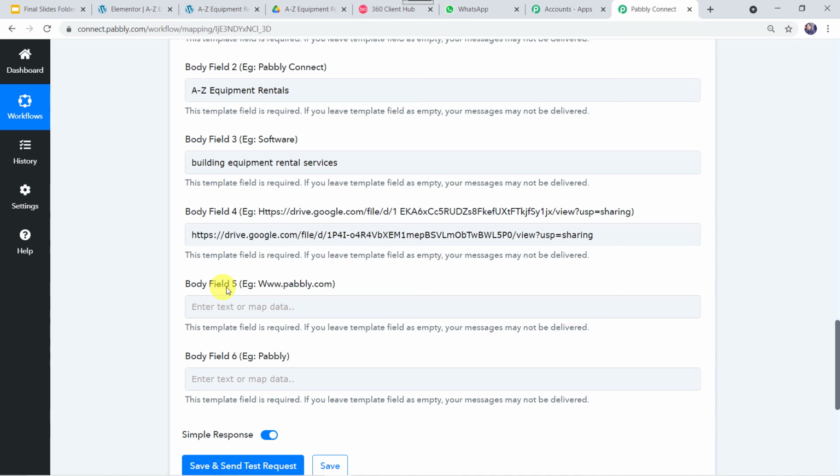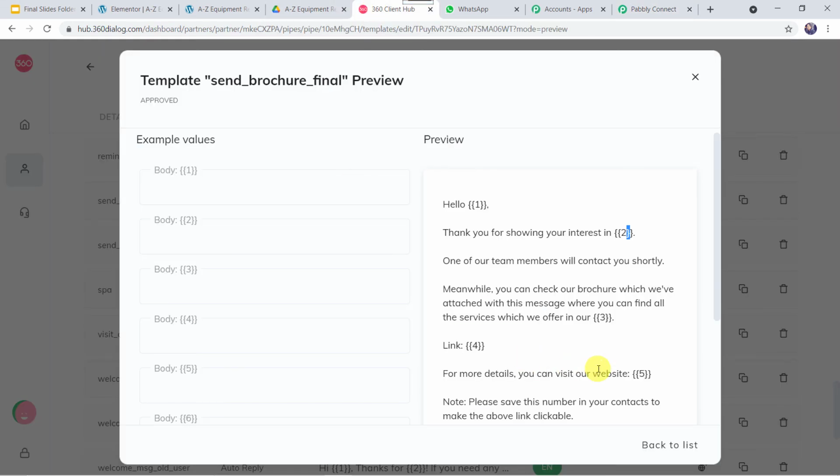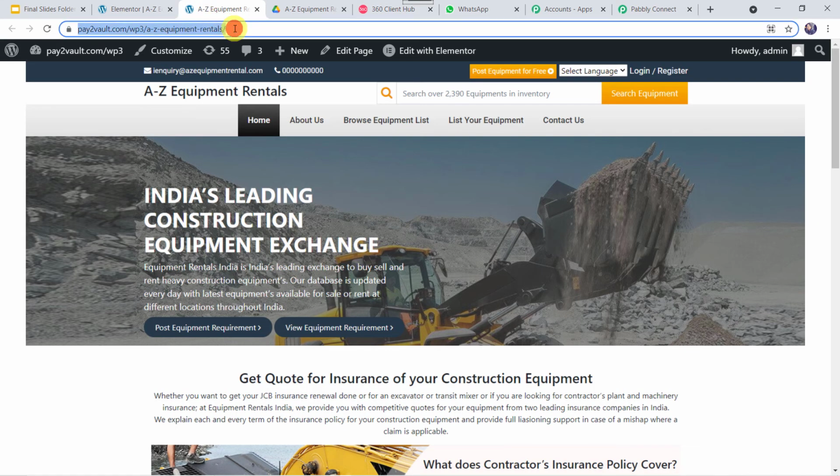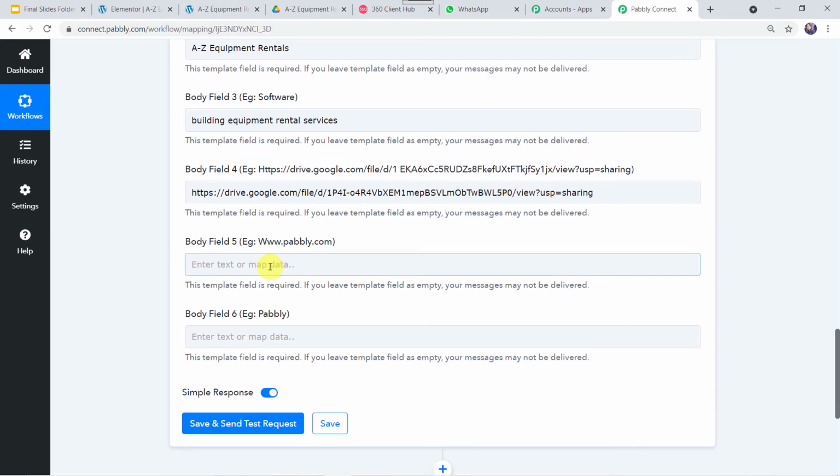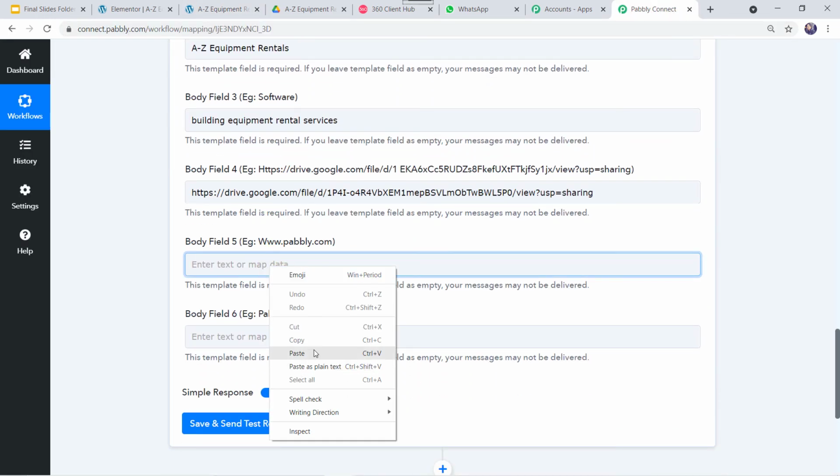Now body field 5, we have to give the website address. So in our template also, we can see our website address is required. I'll just go to the website, and from here I'll simply copy this website address. I'll go to Pabbly Connect, and I'll just paste the website address over here.